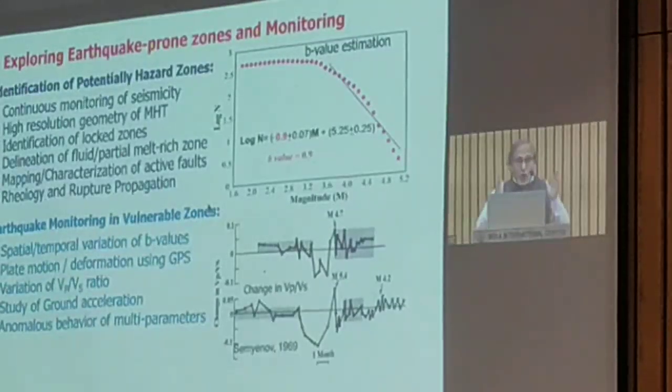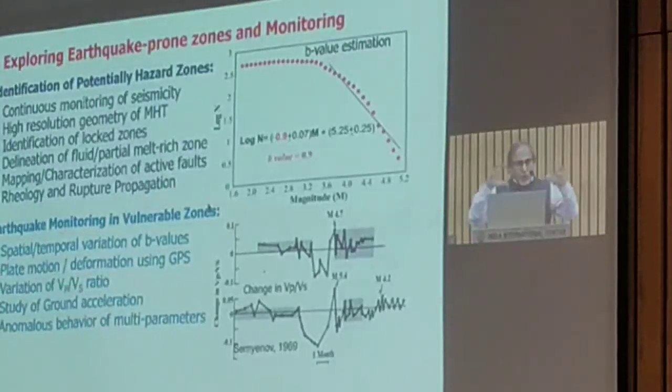Identification of the locked zone beneath, as shown in the frontal part of the Himalaya, that the entire Indian plate and the overriding plate are locked, they are not able to move. He has shown two examples. I will come back to that. And then if we understand the delineation of the fluid and partial melt, that also helps us to understand, and the mapping and characterization of the active faults, rheology and uplift.